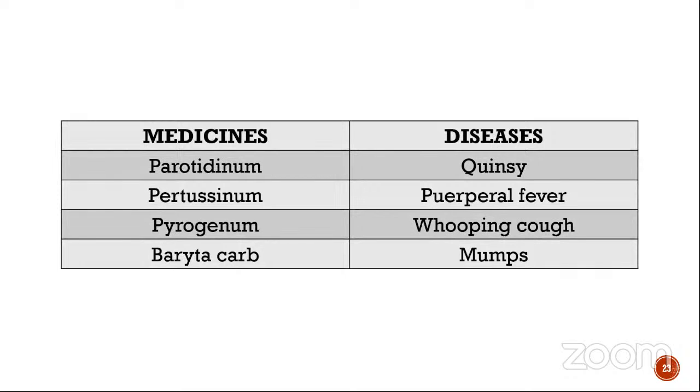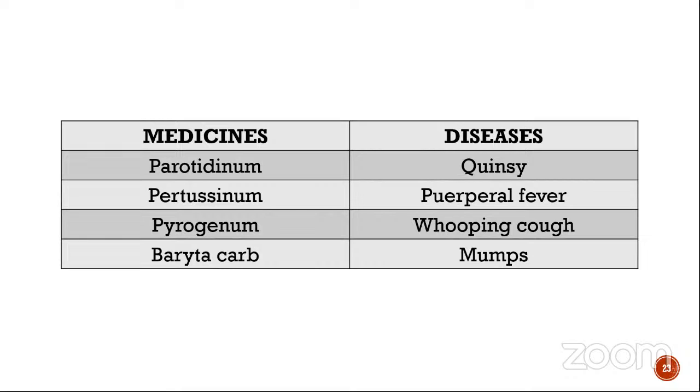So let's go to a little bit of match the following. So here we have medicines and diseases. We have nosodes, parotidinum, pertussinum, pyrogenum, and baryta carb. Okay. Then this side we have quinsy, puerperal fever, whooping cough, and mumps. Okay. So let's look. Parotidinum. So parotidinum is parotid gland. Okay, and it's a very, very specific intercurrent for mumps. So first one will go to mumps.